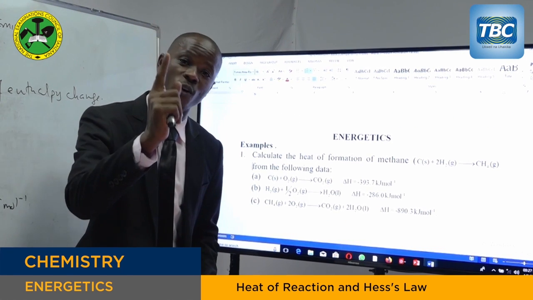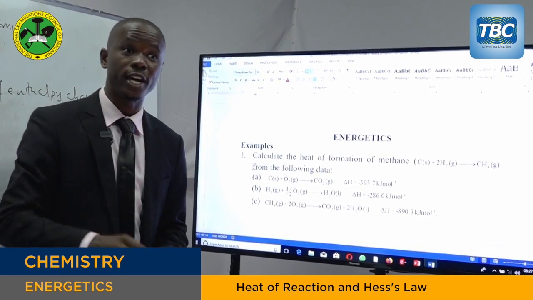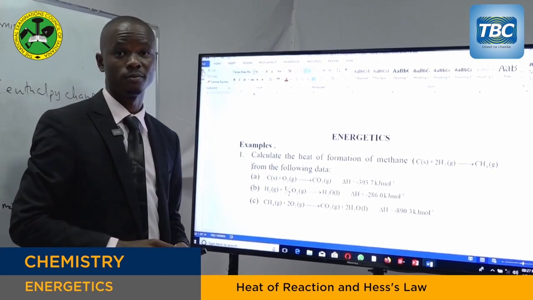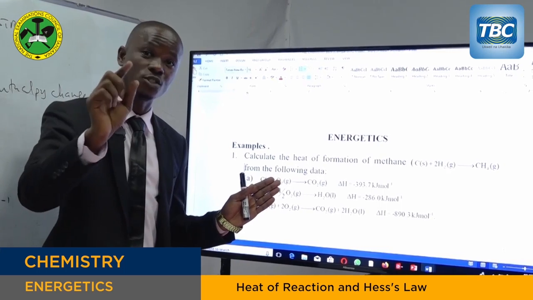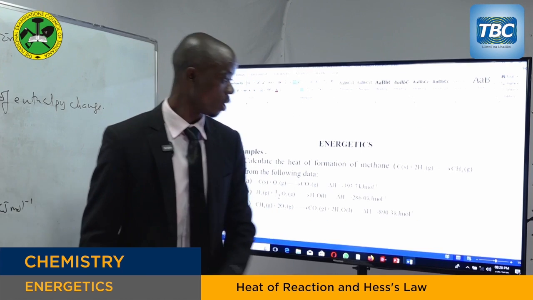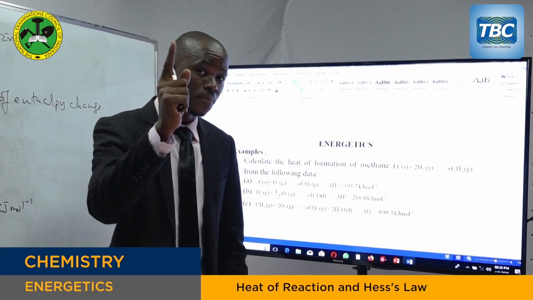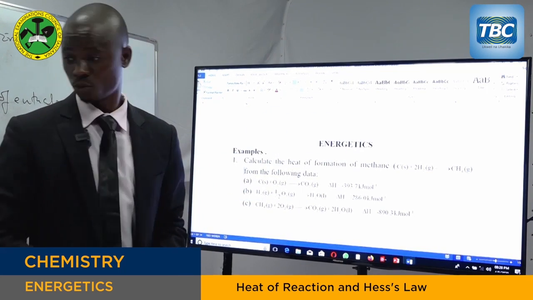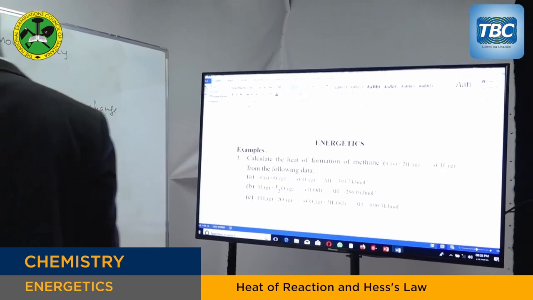Now, this is one of the ways of asking these questions. You can be given the required equations directly from the question. So one of the ways of asking this question, because here you are told to find the enthalpy of formation of methane, you are already given the thermochemical equation. So you find the enthalpy change for that equation. So that is the number one way of asking those questions. So you can begin directly. My dear students, let me take you back to the board here.